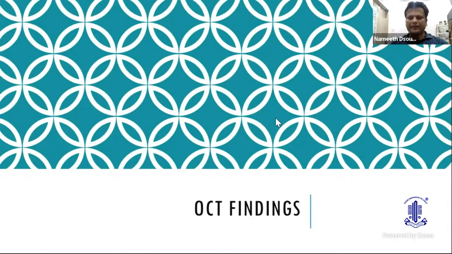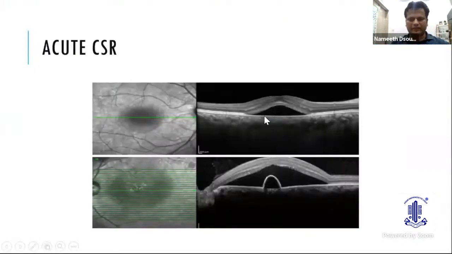Now, coming to the OCT findings, which have already been discussed, this is an OCT of a classical CSR, wherein there is an elevation of the ellipsoid zone, and what is pushing it is subretinal fluid, which is hypo-reflective. And you can see lower down there is a serous PED, which you see in 70% of the cases of CSR, which is also hyper-reflective.